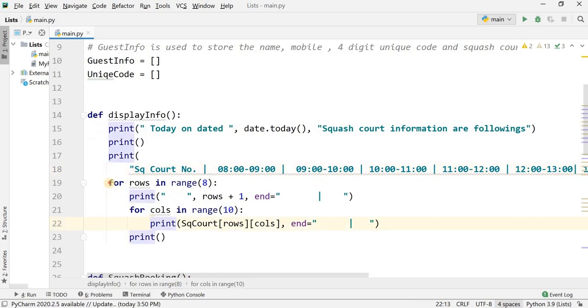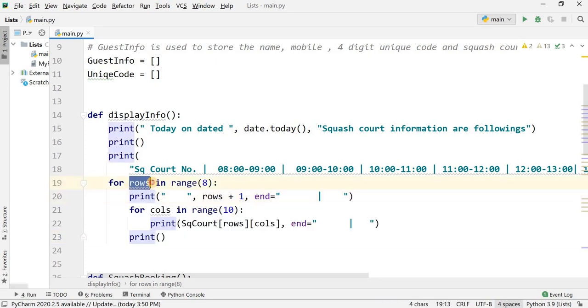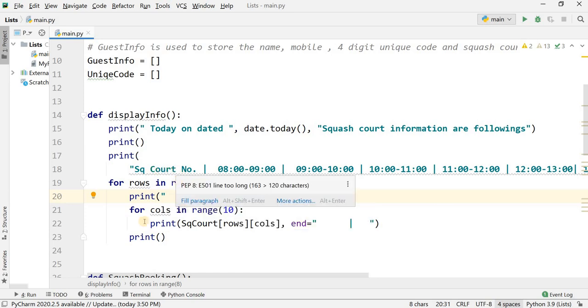After this, I need to add a nested loop that will handle the rows. How many rows are there? There are 8 rows. It will start from 0 to 7, and the first print is just a space, rows plus 1. Rows means 0 plus 1, 1. It will start with 1, then 2, 3, 4. It will show me the squash court numbers, like 1, 2, 3, and so on till 8, and it will end with this symbol. This symbol I have used as the separator.